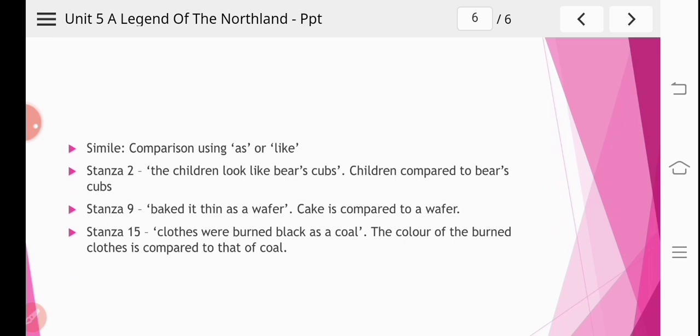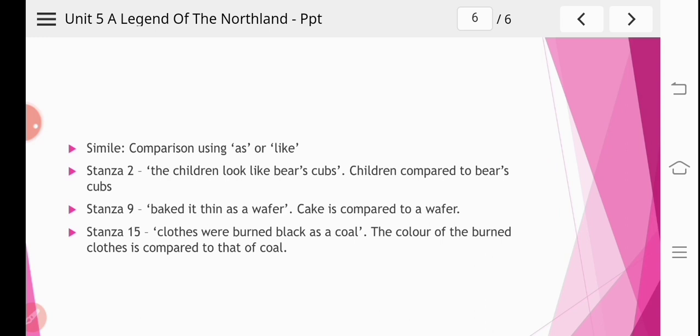Now simile is a comparison using as or like. So in stanza number 2, you can see the children look like bear cubs. Here, children are compared to bear cubs, which is a simile. Now in stanza number 9, baked it as a wafer. Here the cake is compared to a wafer, so it will be called a simile.